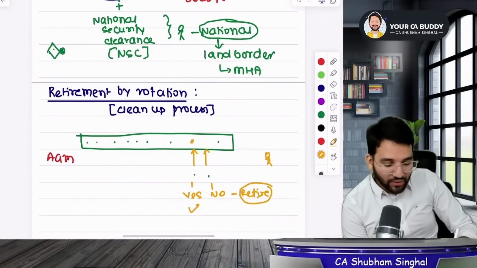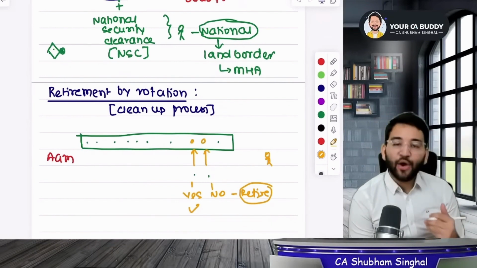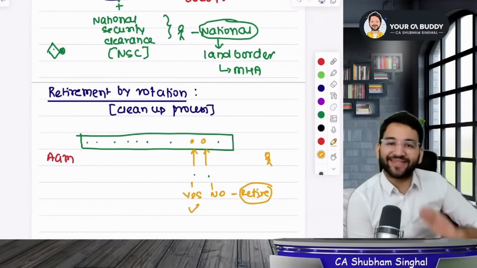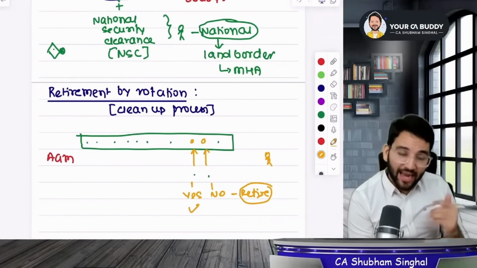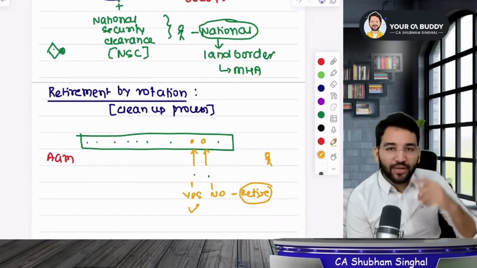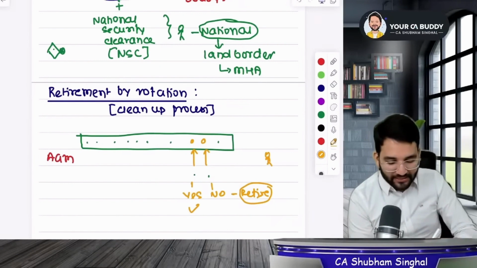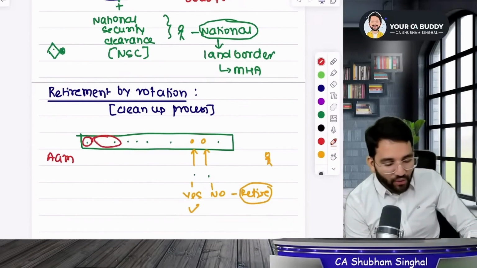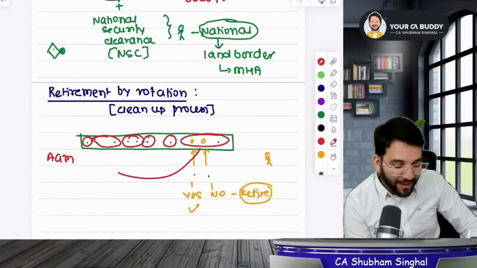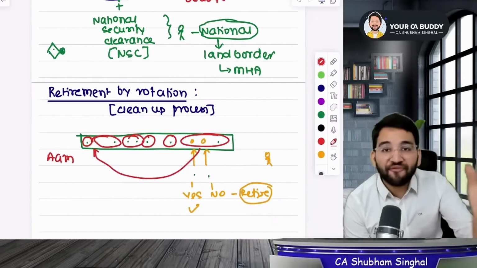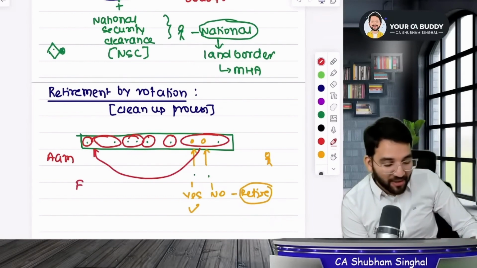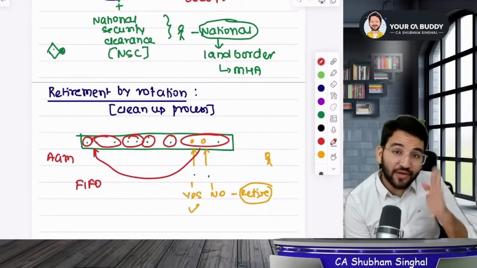The directors that you remove from the board of directors are called rotational directors. Is this clear? They are removed. Do you know why they are removed? As I told, this is a cleanup process. Every year one director will be removed. The process will continue till the last director has been turned up for removal. Then the process will start again. So it is basically on a FIFO basis. This term means first in first out.